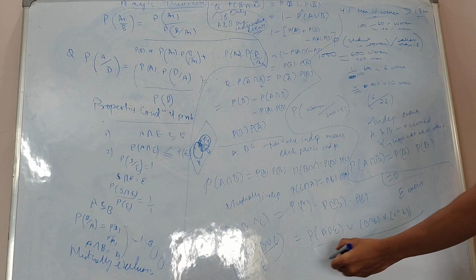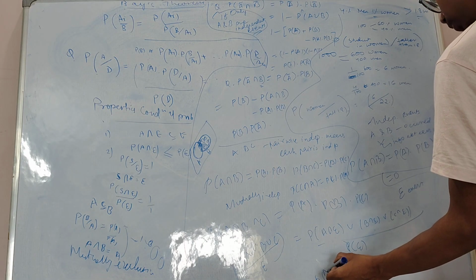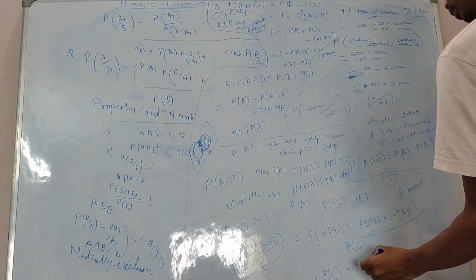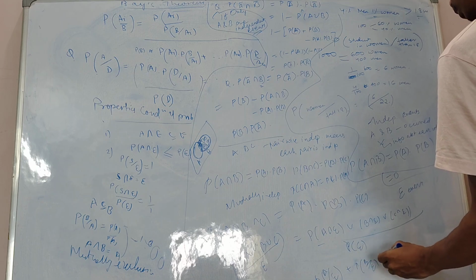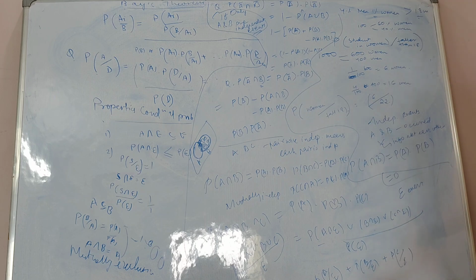So this I can write as probability of A given E has happened, probability of B given E has happened, plus probability of C given event E has happened. Right.